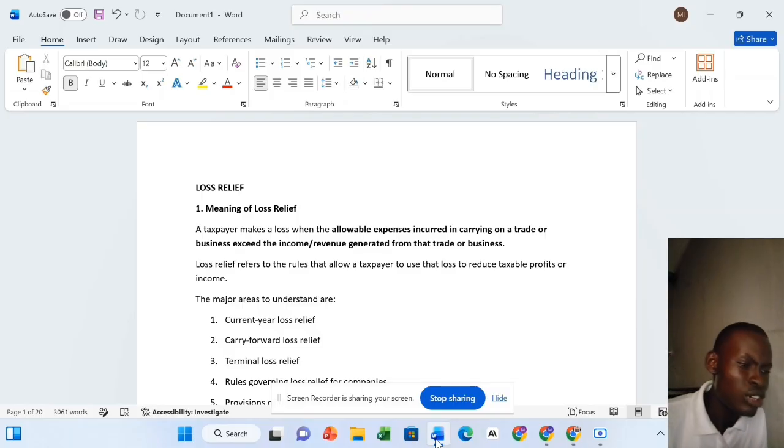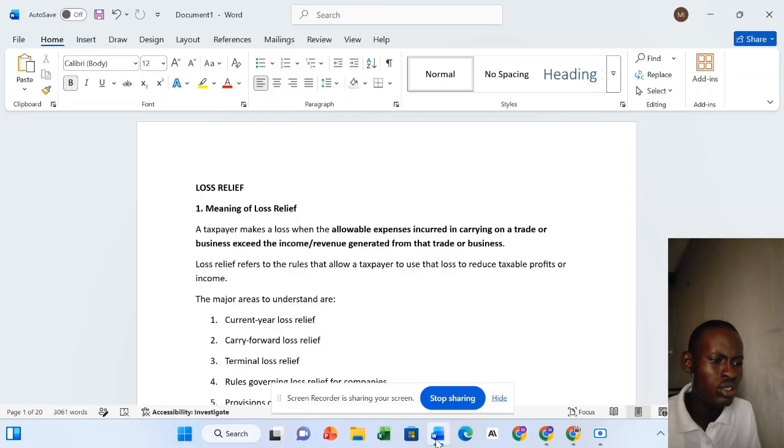So now, loss relief refers to the rules that allow a taxpayer to use that loss to reduce their taxable profits or income. Normally, they will pay tax, but once they make a loss, they'll use that loss to reduce their taxable profit. So it's like a relief granted to them. The relief is granted by the tax law, so as to reduce their burden, because they know that these people have made a loss.